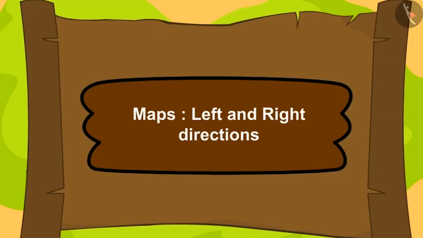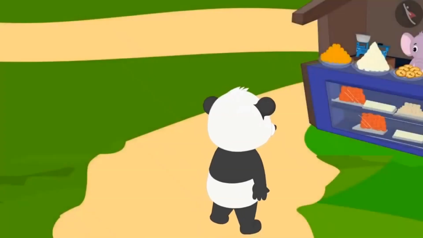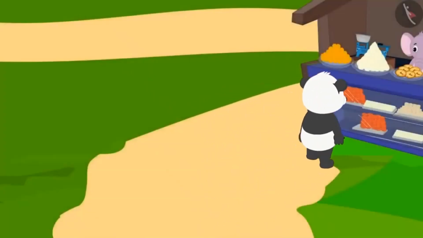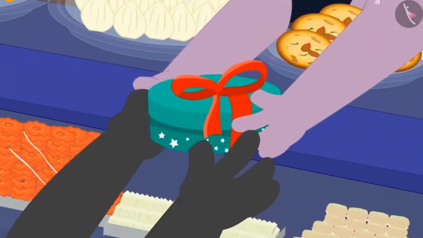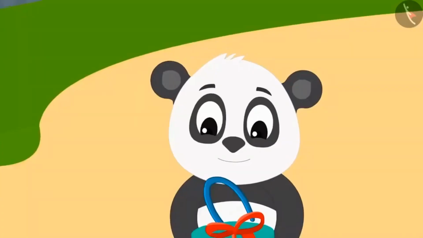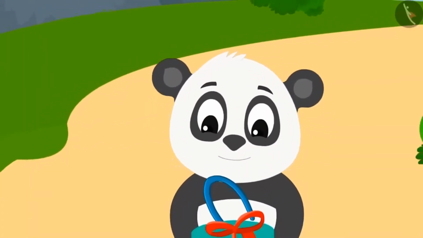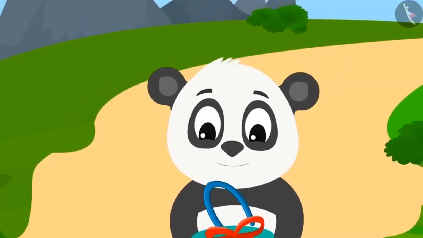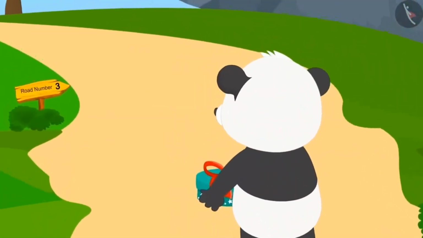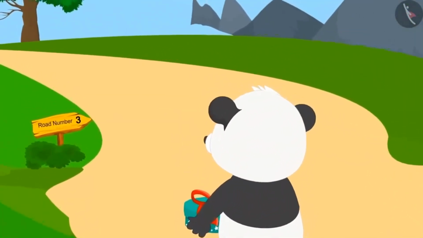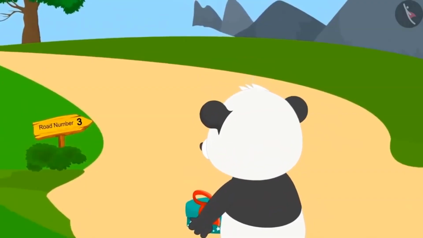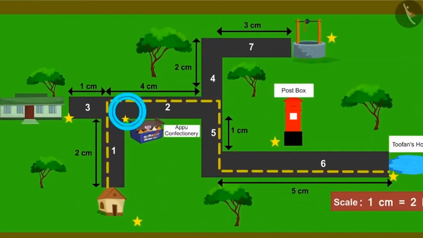In the previous lesson, Golu had bought sweets for Tufan from Appu's confectionery. Now, Golu again started his journey. After going some distance, he saw the board of road number 3 on the road. He was shocked. According to Uncle's map, he should have been on road number 2. So where did Golu make a mistake this time?